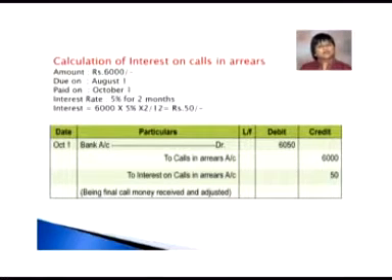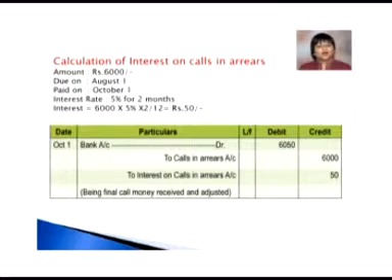It means that calls were in arrear for 2 months only, and Table A stated that the company is allowed to receive 5% rate of interest per annum on calls in arrear. So the interest here will be 6,000 multiplied by 5 divided by 100 multiplied by 2 divided by 12, amounting to rupees 50. So the entry which we are going to pass here is bank account debit to calls in arrear account to interest on calls in arrear account.